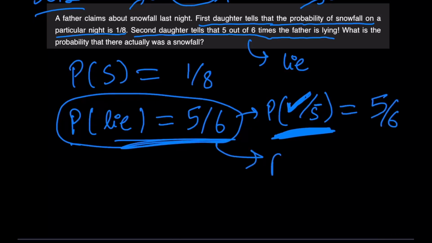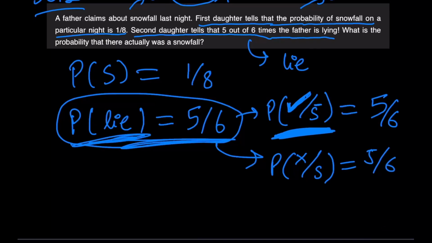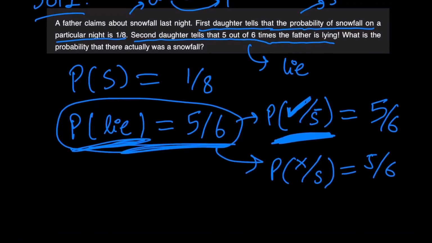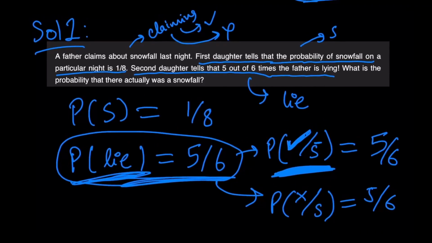And this also means that the probability that the father claims there to be no snowfall, given there was snowfall, is also 5 by 6. So this is what the probability of lie means, right? Again, you guys should understand that what I mean by a tick mark is the father claiming there was snowfall, and what I mean by a cross is the father claiming there to be no snowfall.